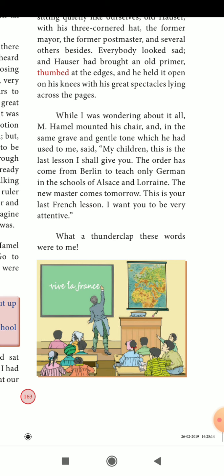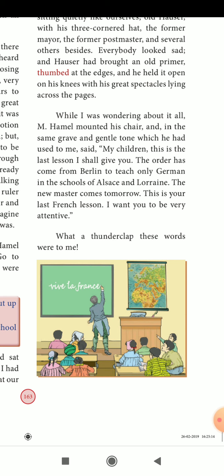The order has come from Berlin to teach only German in the schools of Alsace and Lorraine. The new master comes tomorrow. This is your last French lesson. I want you to be very attentive." So these are the words told by the teacher.